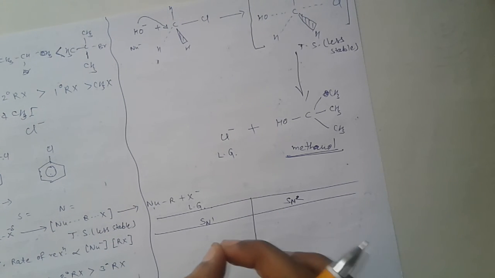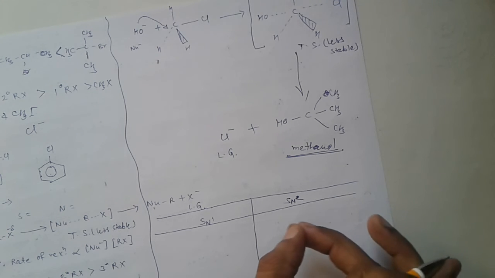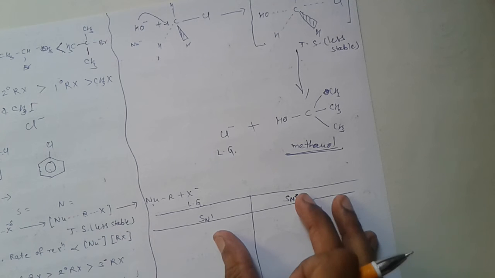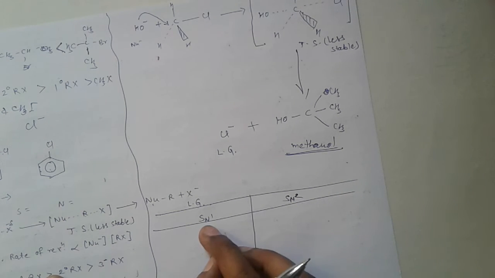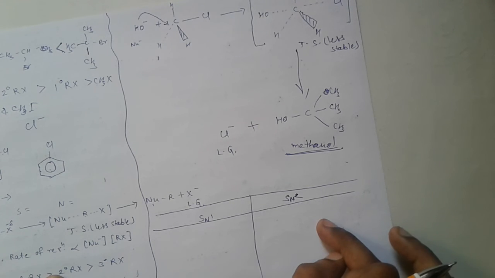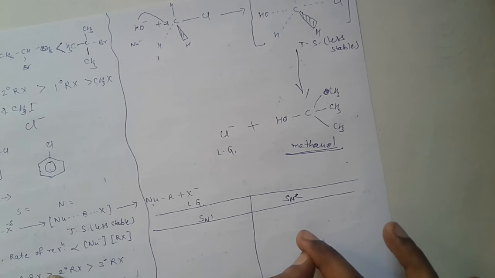I repeat, differentiate between SN1 and SN2 reaction. So the solution will be: in SN1 reaction it is a two-step process. On the other hand, SN2 reaction is a one-step process.